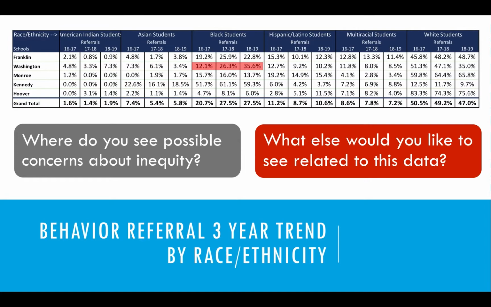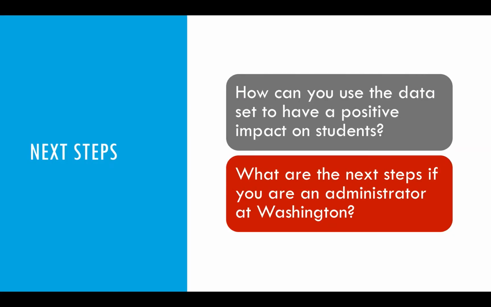increasingly more concerning. So at the end, whenever you look at data and you look at the comparison data and you find what you are looking for, the next thing to do is to ask yourself, and again, at the beginning we talked about focusing on students, how can you use this data set to have a positive impact on students? And what will be the next steps if you are an administrator at Washington?